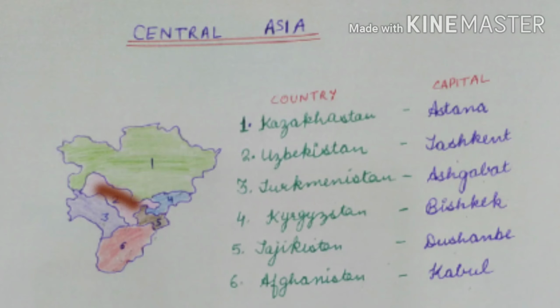Second is Uzbekistan with its capital Tashkent. Third one is Turkmenistan, capital is Ashgabat. Fourth one is Kyrgyzstan with its capital Bishkek. Fifth one is Tajikistan with its capital Dushanbe, and sixth one is Afghanistan with its capital Kabul. Afghanistan is the country that shares the smallest border with India.